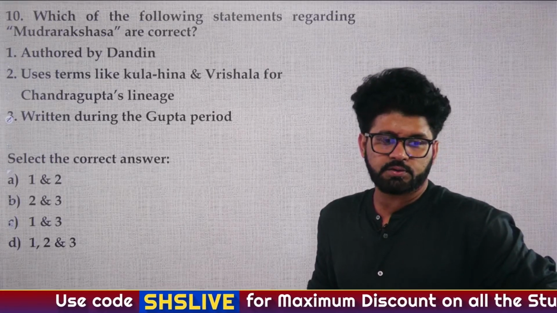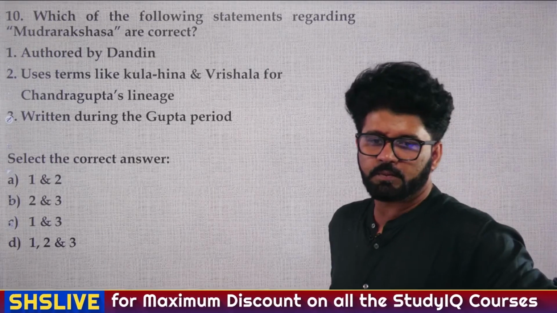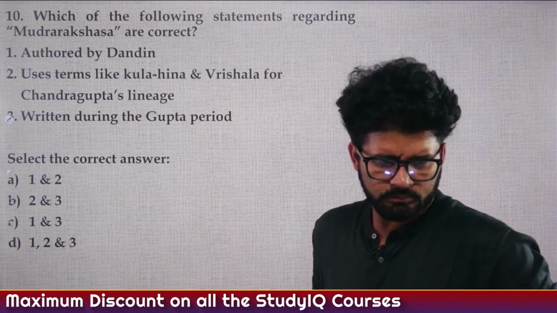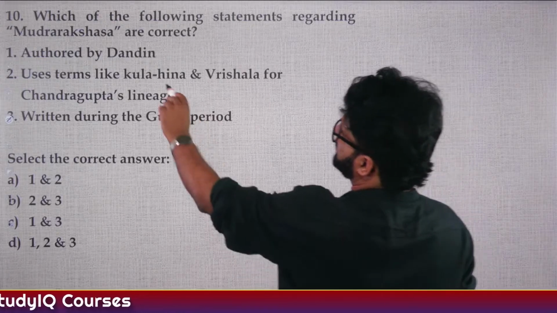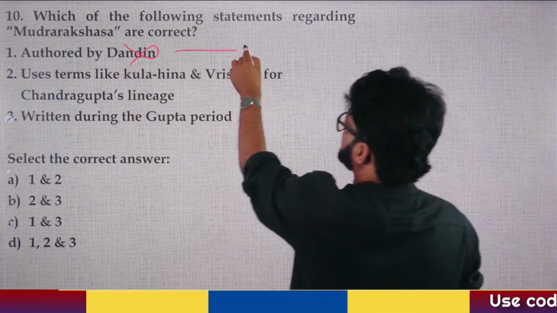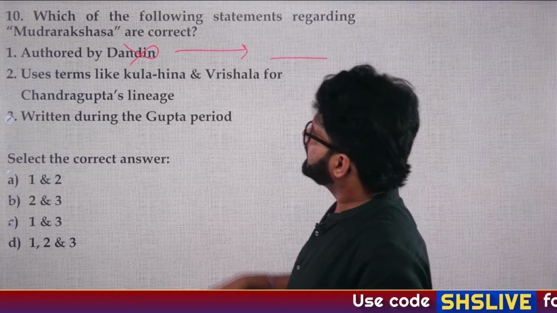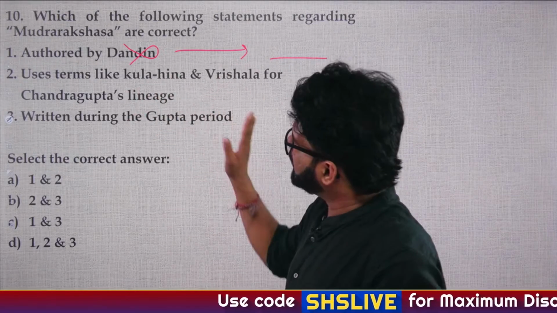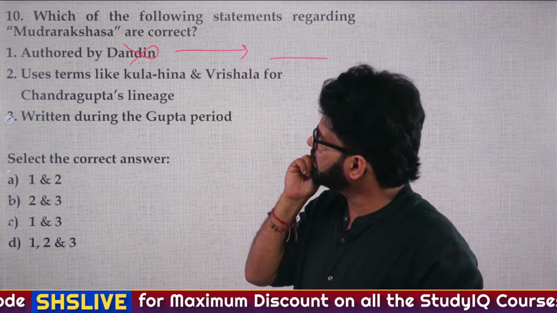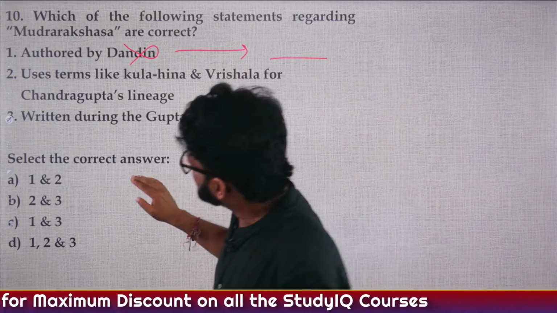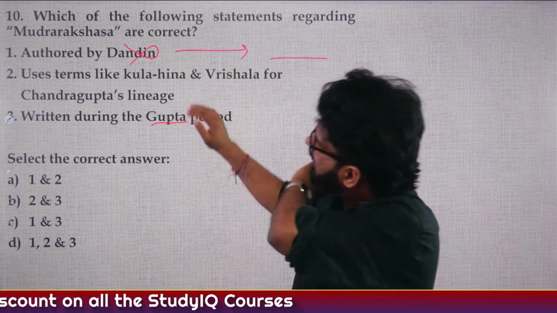So, Umesh, Dark, Anjali, Manisha, everybody has answered it. So, Mudra Rakshasa, it was not authored by Dandin. Who wrote this book? Yes, they use the word Kulaheen Vishal for Chandragupta's lineage, or Gupta Empire lineage, that they belong to lower caste or something. So second statement is correct. It was written during Gupta period. That also we have discussed.